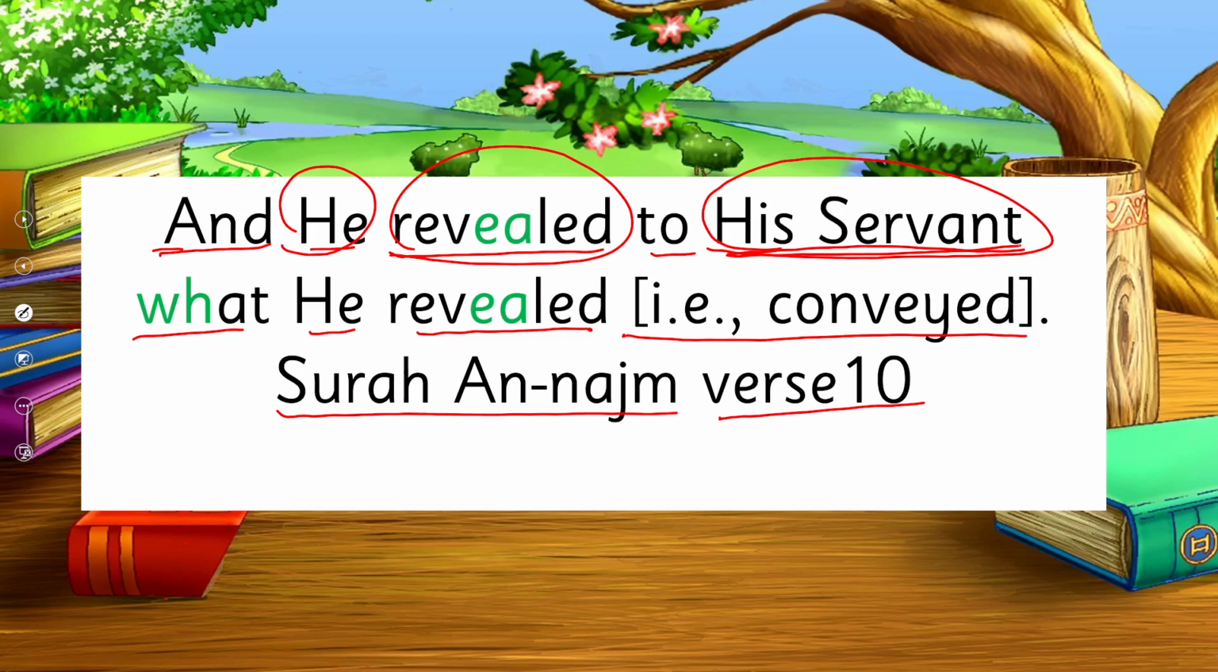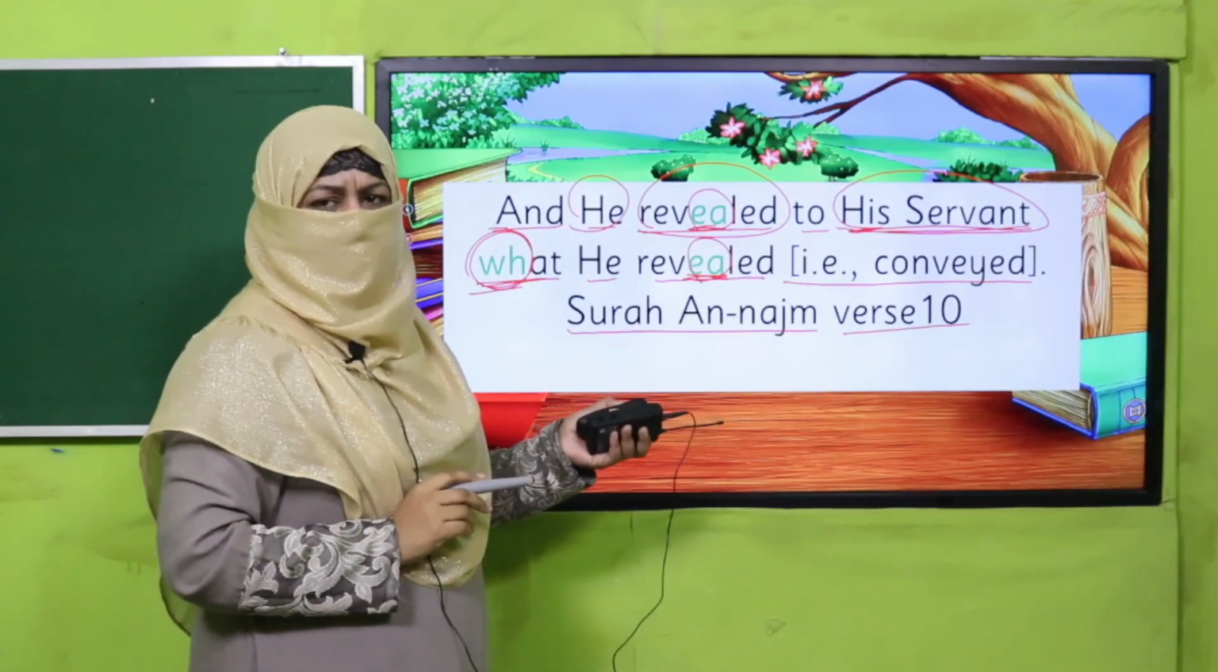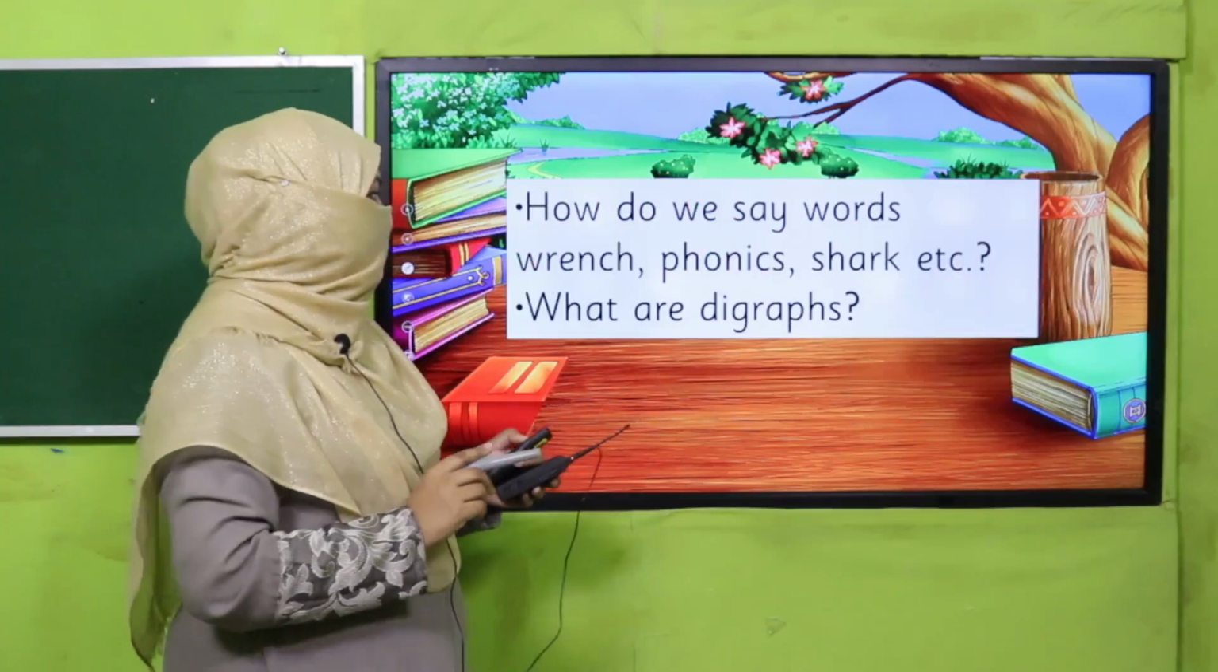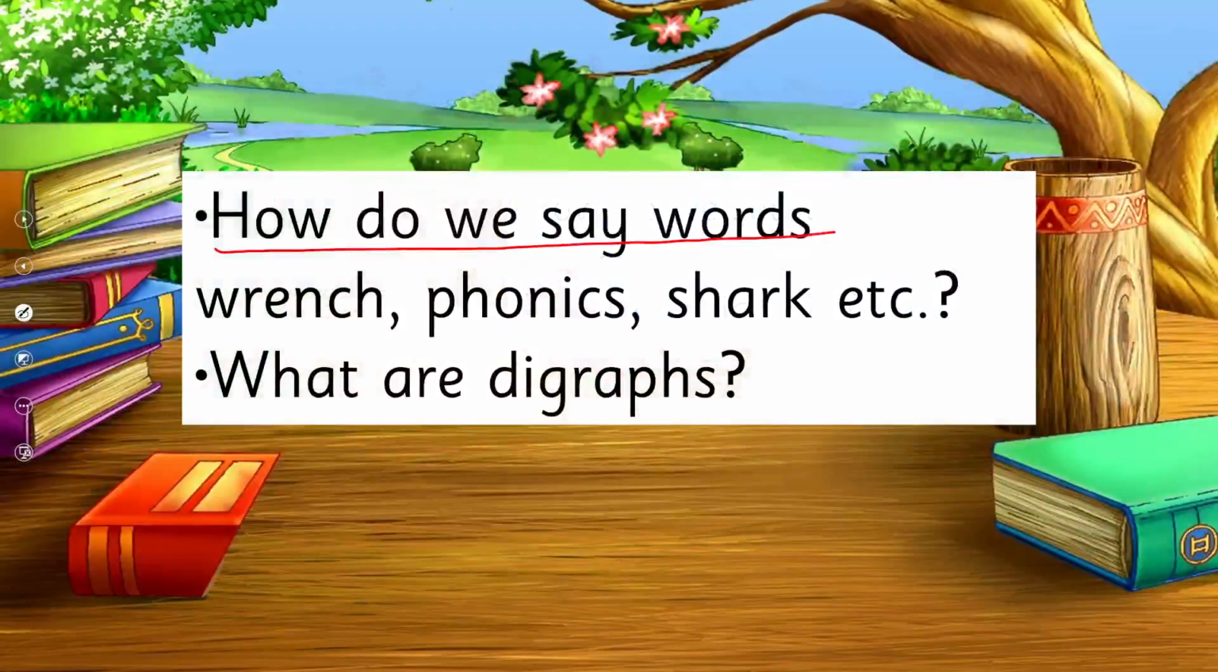Okay. Now look at these words. Revealed. Now you see these words. There are two letters, but they are making one sound, right? So what are this type of combination known as? How do we say these words? Now I will not read it. You will read it. How do we say it, and what are digraphs? Pause the video, answer these questions to your teacher, and then come back.